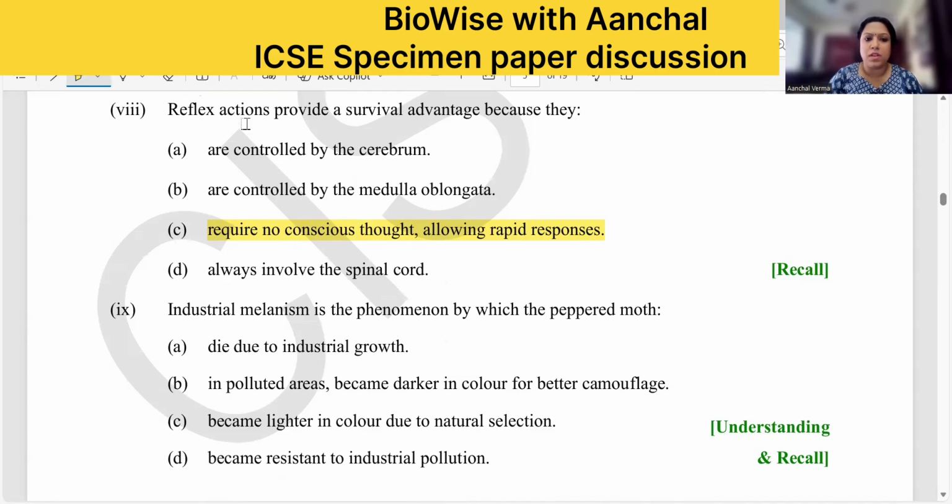Generally, what will the children do? Reflex action always involves the spinal cord. But that is not telling you how it is helping you in survival, right? So reflex action is helping you in survival because of its rapid response.